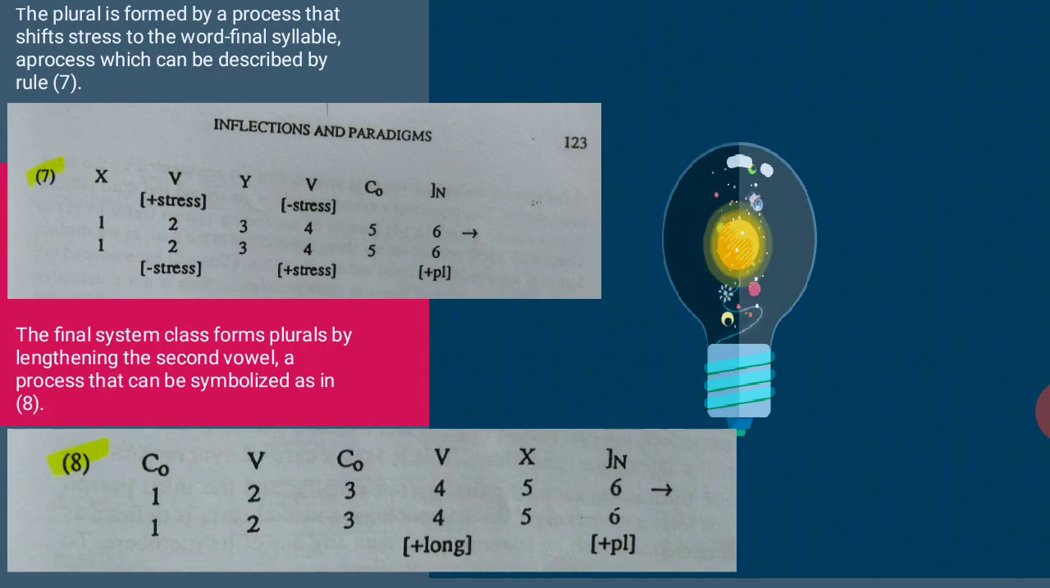Next, the plural is formed by a process that shifts stress to the word-final syllable, a process which can be described by a rule. The example in number 7, and the final stem class forms plurals by lengthening the second vowel, a process that can be symbolized as in number 8.